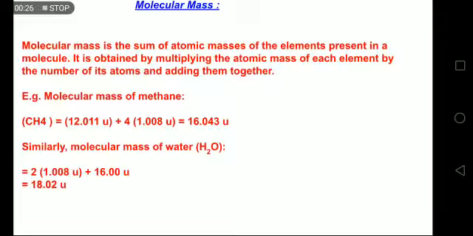Same way in water, we add mass of 2 atoms of hydrogen and 1 atom of oxygen, and we get the respective values. So this is how you can calculate the molecular mass of any molecule, by simply adding the atomic masses of the elements present in it, and it's obtained by multiplying the atomic mass of each element by the number of its atom and then adding them together.